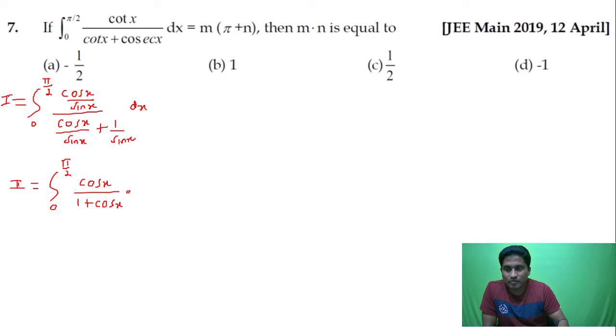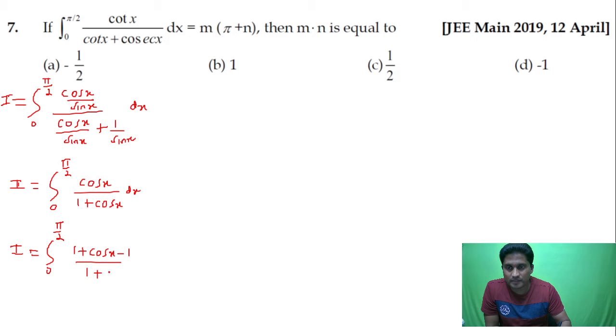I'll add 1 and subtract 1, writing the numerator in terms of the denominator. So I is equal to the integral from 0 to pi by 2. Add 1 and subtract 1, you get 1 plus cos x minus 1, upon 1 plus cos x, dx.